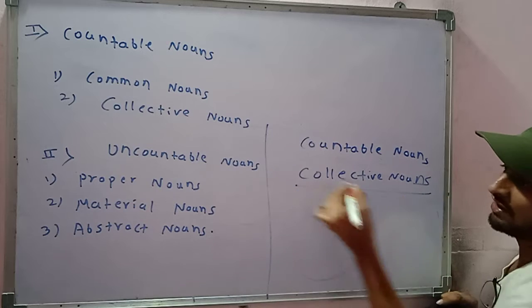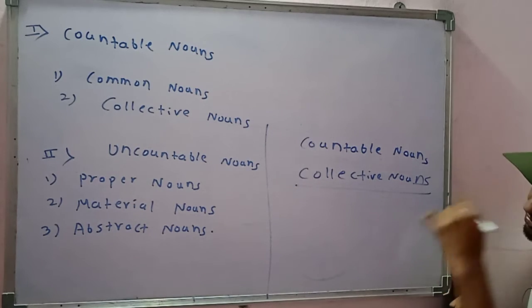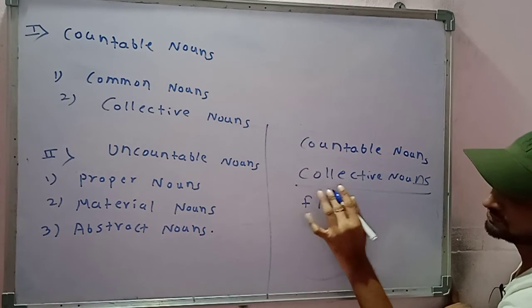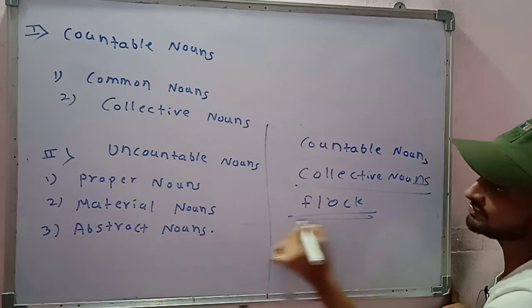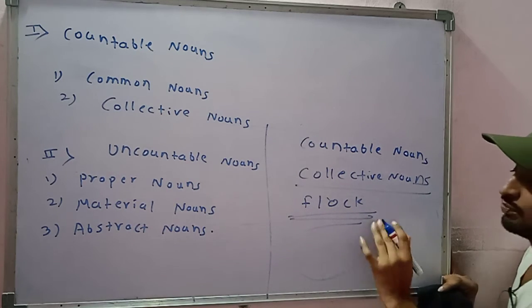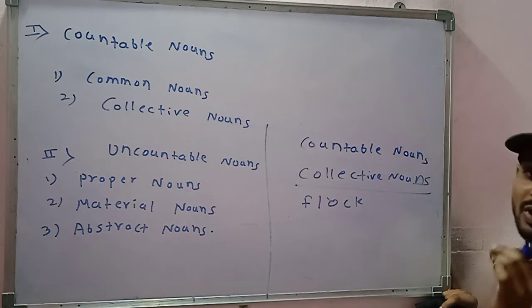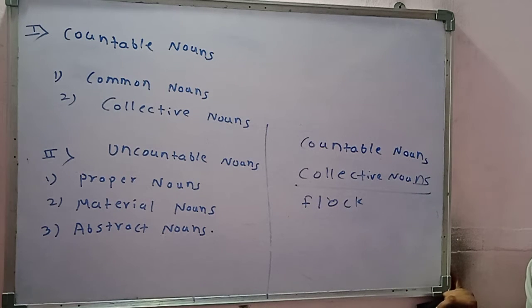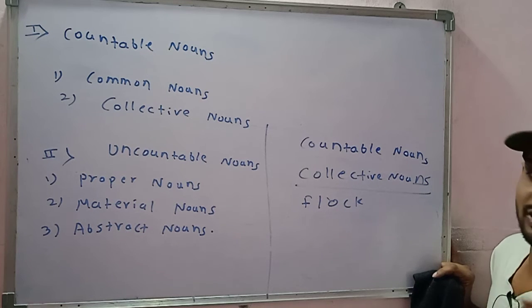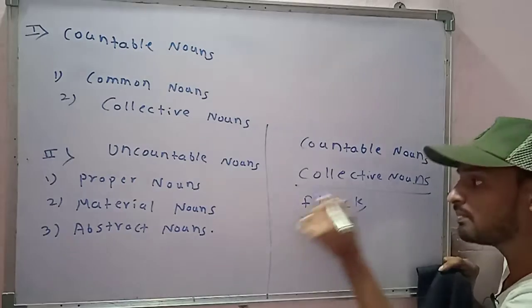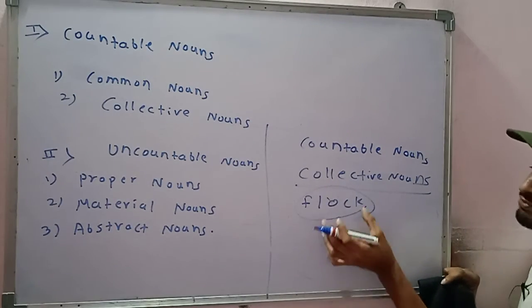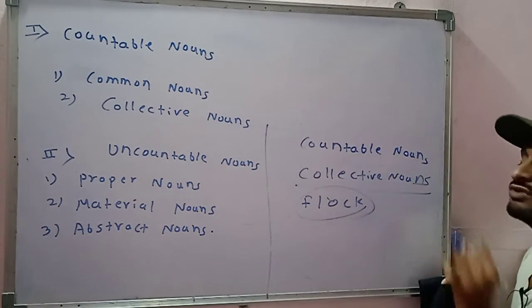In the previous video I explained the collective nouns. So what are collective nouns? For example, flock of birds. So flock will be a countable noun. Why? Because what is meant by flock? Flock means जिसको हम थवा बोलते हैं, ठीक है, group of birds, and you can count the group of birds. You know how many birds there are in the particular group of birds. So group of birds can be counted, and that is why flock comes under countable nouns.